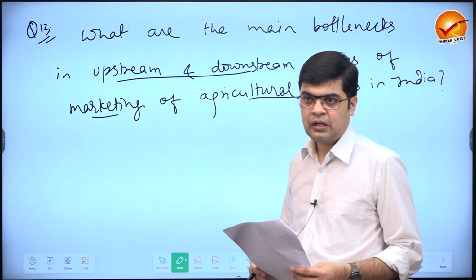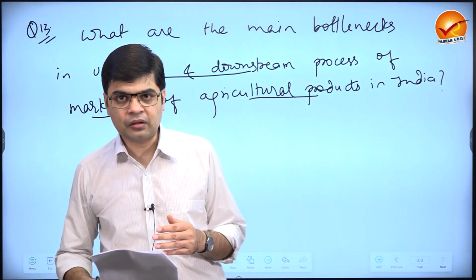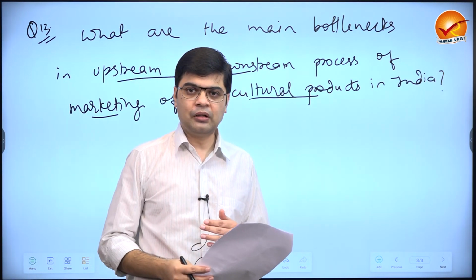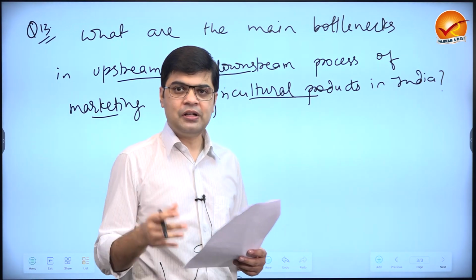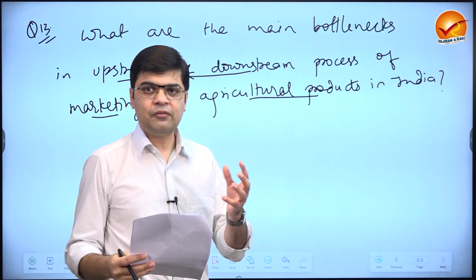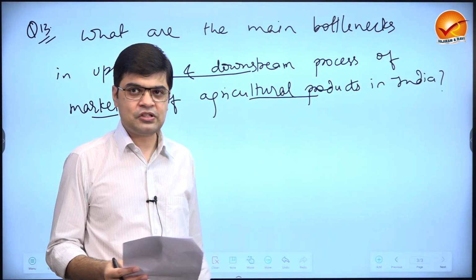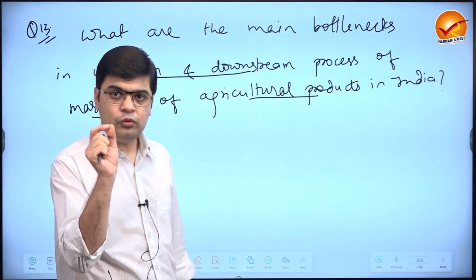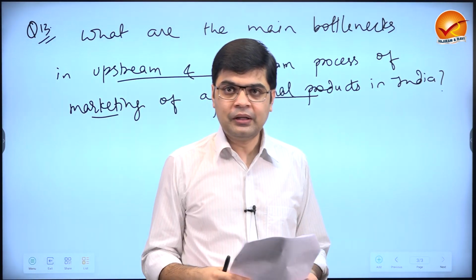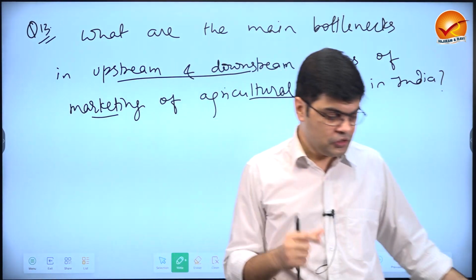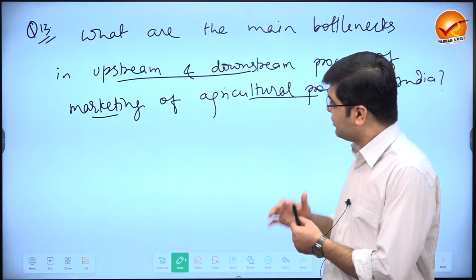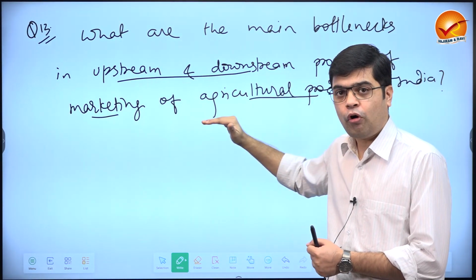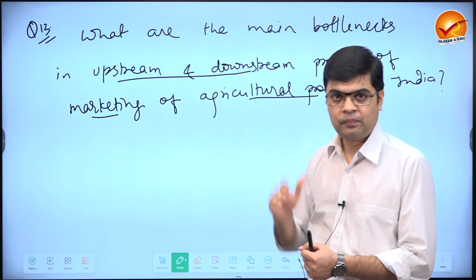See, upstream, the students who are part of Vajiram must be knowing that we do in class backward-forward linkages, same as upstream and downstream linkages. See, you have to keep in mind, one, that when you introduce the question, you will introduce the question by highlighting the importance of agriculture market.